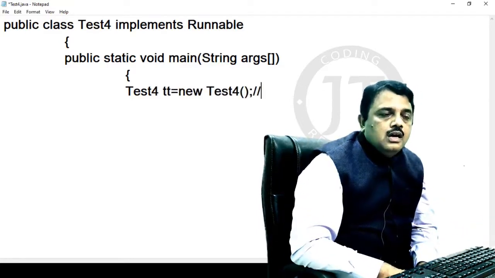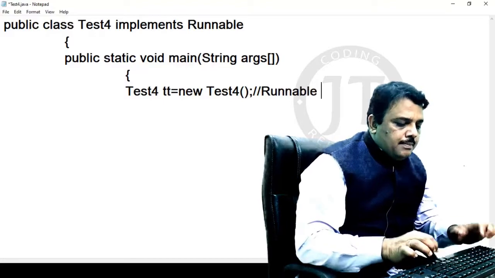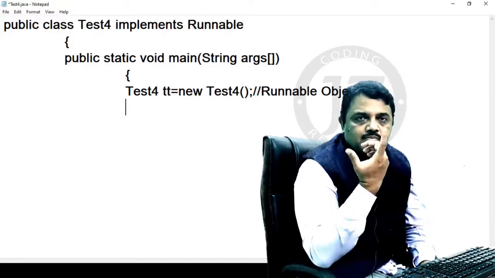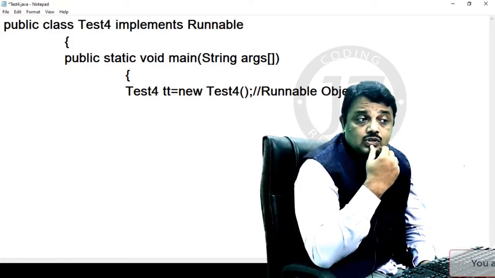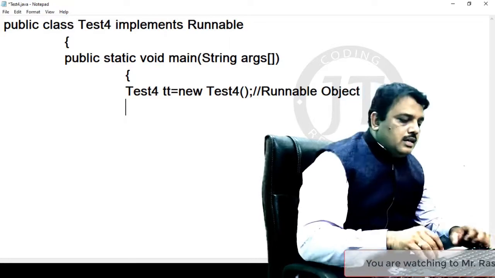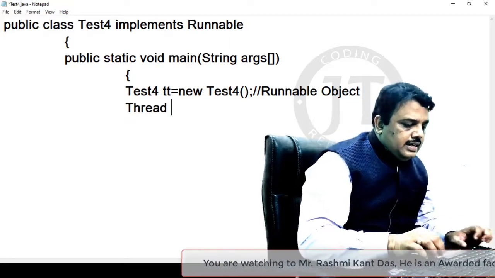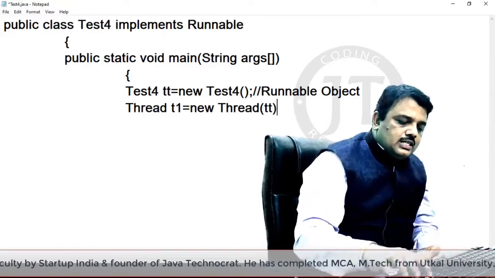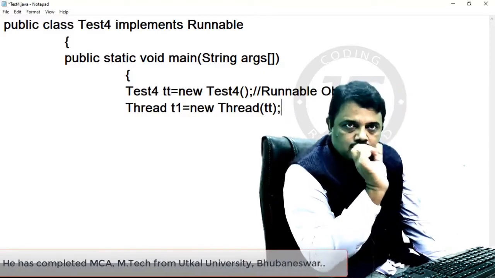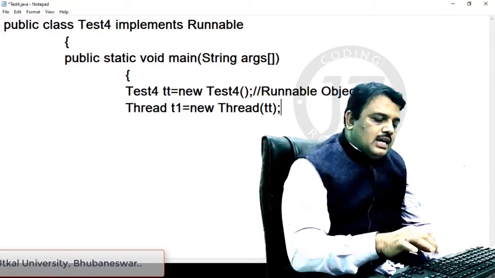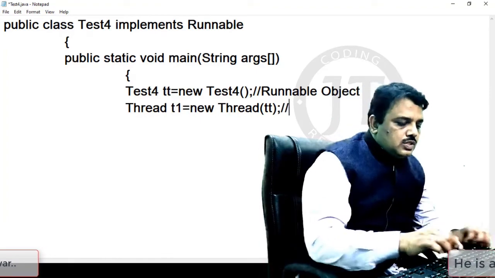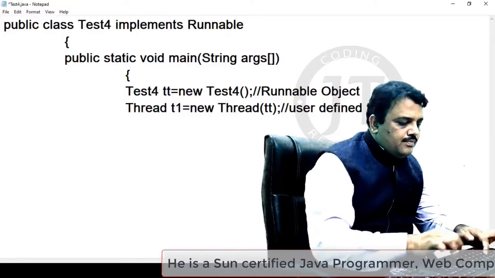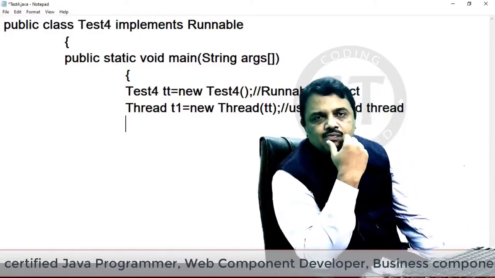Now I show you, Test4 t2 is equal to new Test4. It is a Runnable object. I think you already know this. I create a Runnable object first. Then what is my next job? I want to construct a thread. Here you see, Thread t1 is equal to new Thread, and I pass t2. Now I construct the thread by passing the Runnable object as an argument. So this is called a user defined thread.